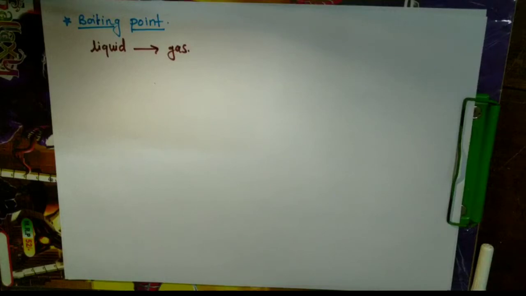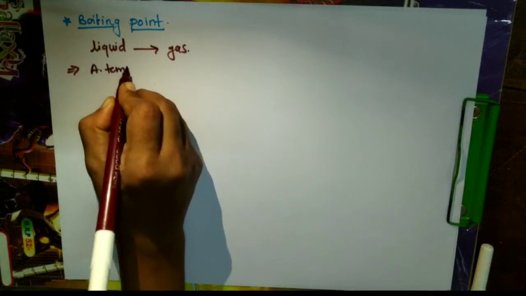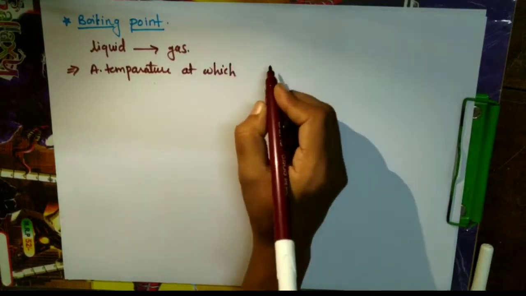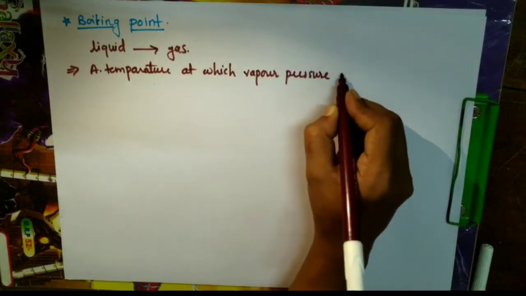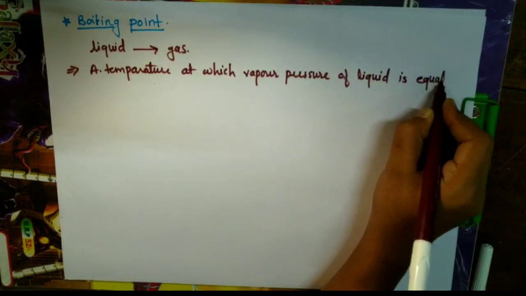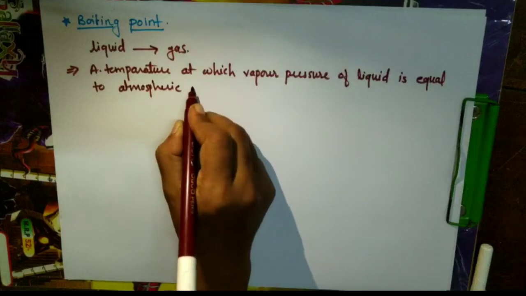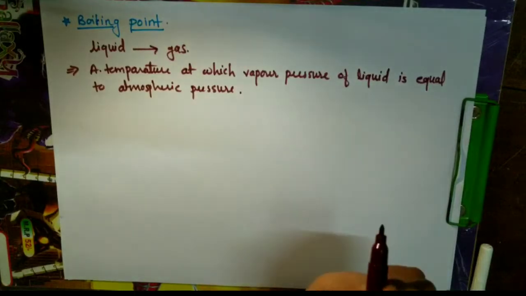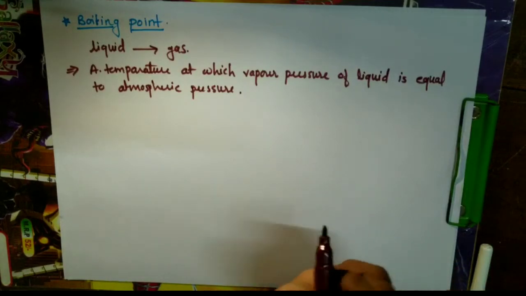Another definition for boiling point is the temperature at which the vapor pressure of a liquid is equal to the atmospheric pressure. That temperature we call the boiling point.